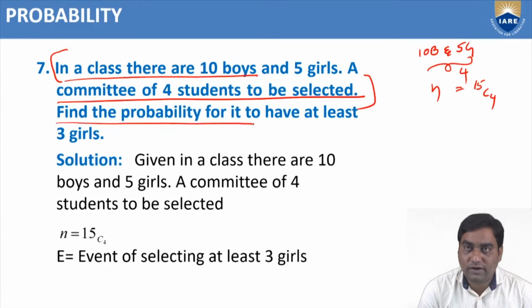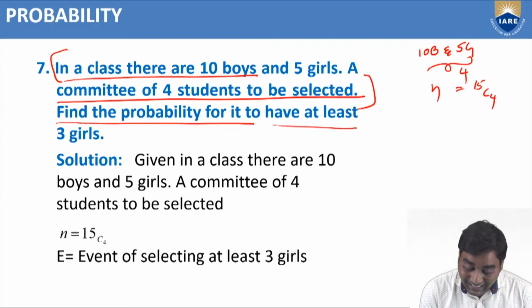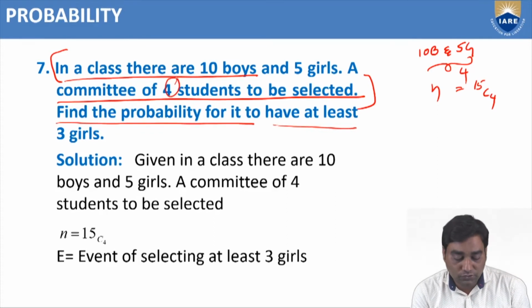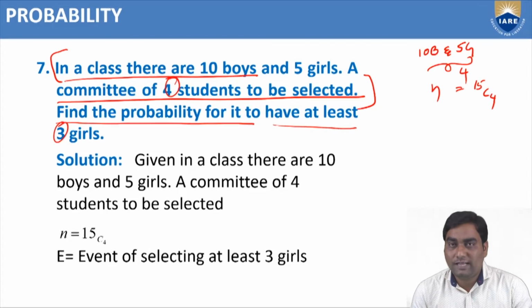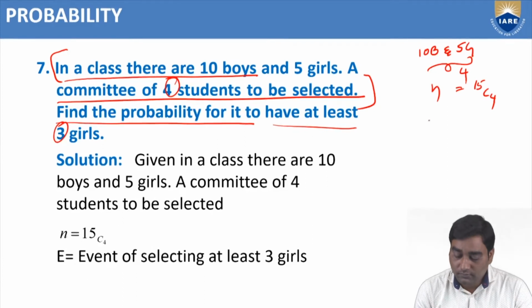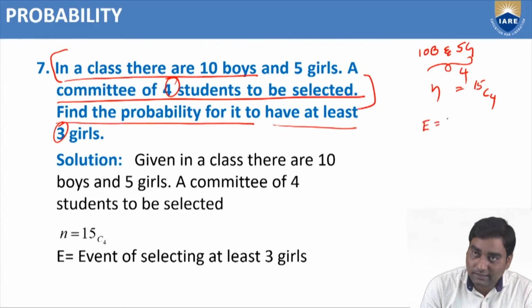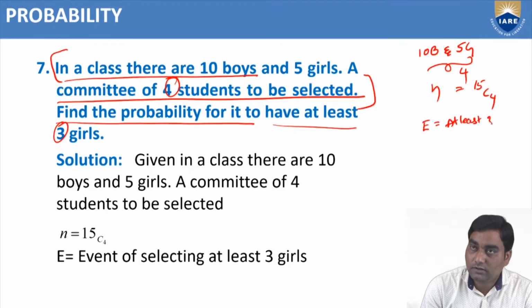Find the probability for it to have at least 3 girls out of 4 students. At least 3 girls are required. That point I write, E. Question is at least 3 girls.